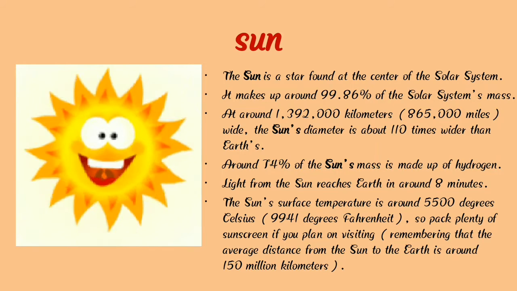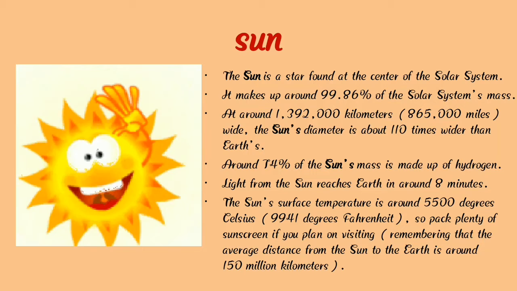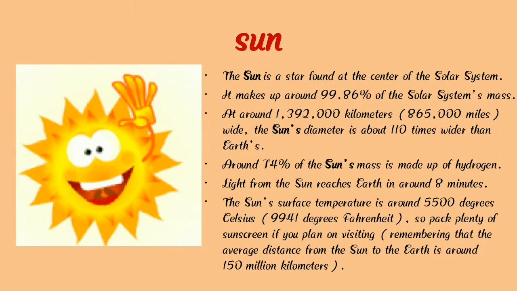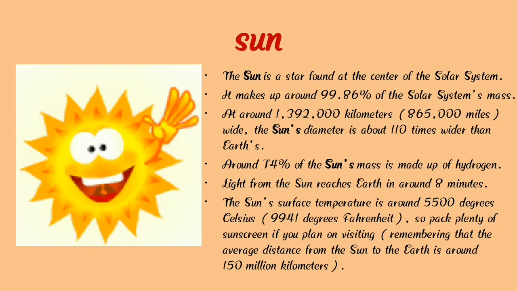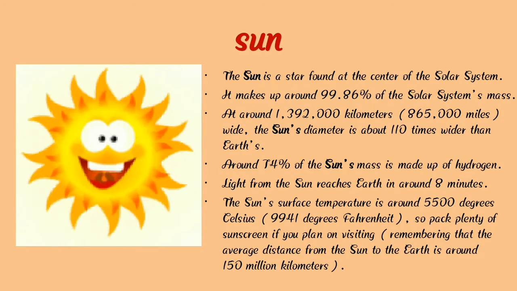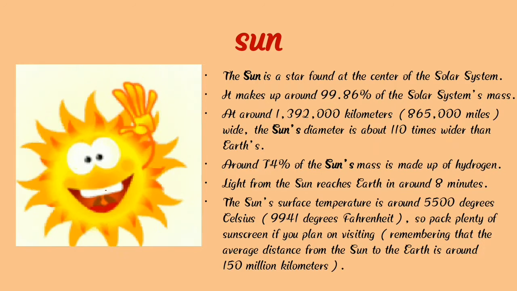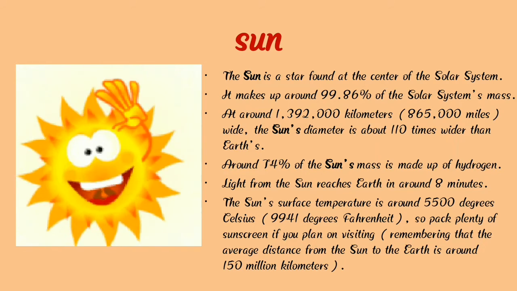So pack plenty of sunscreen if you plan on visiting, remembering that the average distance from the Sun to the Earth is around 150 million kilometers. So children, you all understand that the Sun is the biggest star.